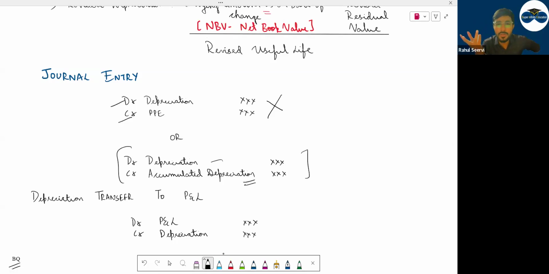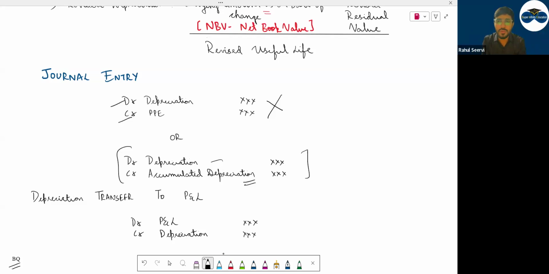Now, what is accumulated depreciation? It is an account. It is a basket. In this basket, you will bring in all the depreciation relating to a particular asset, not all the assets. Say 2000 depreciation first year, second year 2000, third year 2000. So can I say the total depreciation in this basket is 6,000? So accumulated depreciation is a basket in which you dump the depreciation. You will accumulate the value of the depreciation.